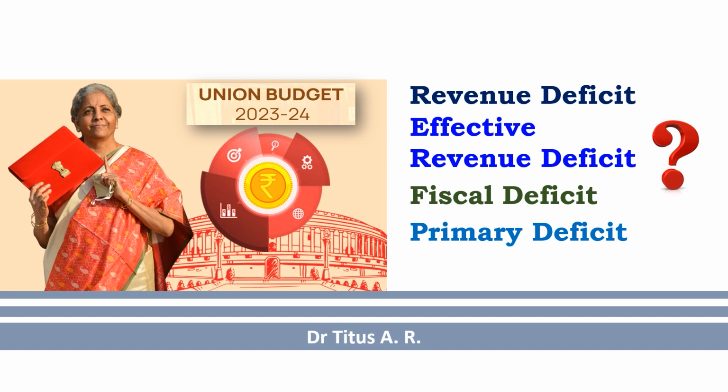Now, the budget is in the public domain, and we are here to look into the 4 important deficit concepts in the Union Budget 2023-24. We have the revenue deficit, effective revenue deficit, fiscal deficit, and primary deficit. Let us begin with the revenue receipts.